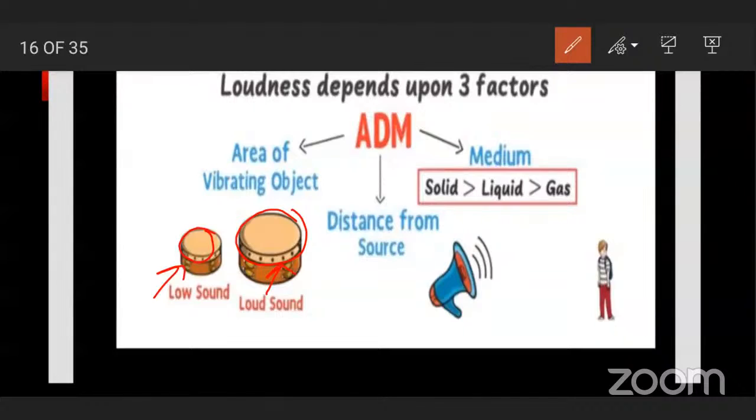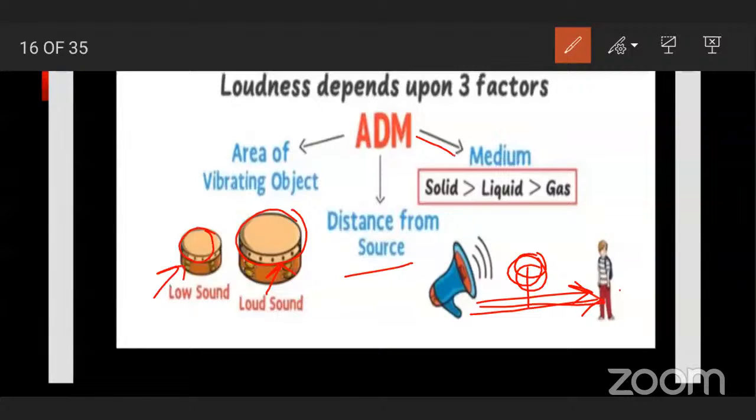Second factor is D, that is distance from source. If we are far away from the source, then we hear a soft sound, or low sound. And if object is near to the source, suppose object is here, then the sound is louder. But this boy is far away from the source, then the loudness is also low.